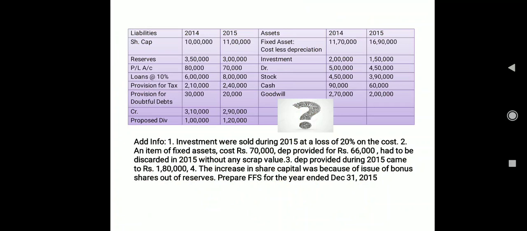Now coming to the next item: an item of fixed asset, cost rupees 70,000, depreciation provided for rupees 66,000, had to be discarded in 2015 without any scrap value. So the cost of the fixed asset is 70,000, and on that depreciation is 66,000, that means the remaining value is now only 4,000, and it got discarded without any scrap value. So this 4,000 is again our non-fund or non-operating loss.